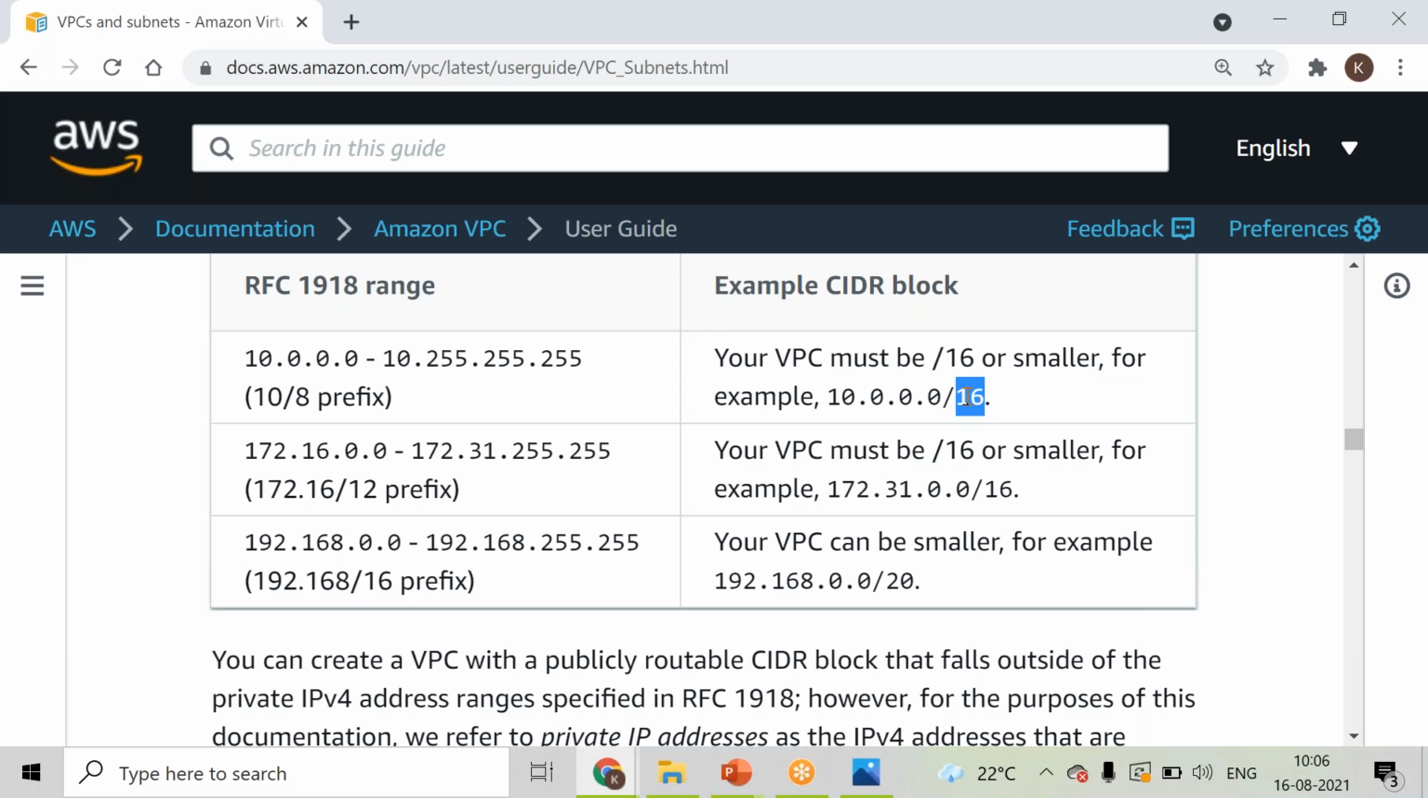Usually you will use /16 or smaller as the IP address range. సో /16 అనేది మాక్సిమం IP అడ్రస్ ని సపోర్ట్ చేస్తుంది. Approximately 65,000 IP addresses are supported by this particular /16. So I'm not saying you have to use this. According to your requirement, you can go ahead and use this. And sometimes the company itself will decide this IP address range.